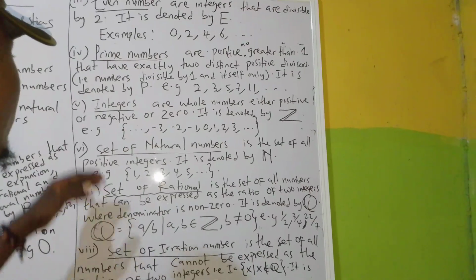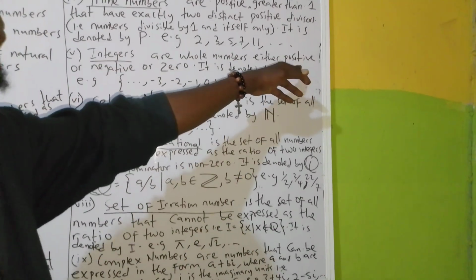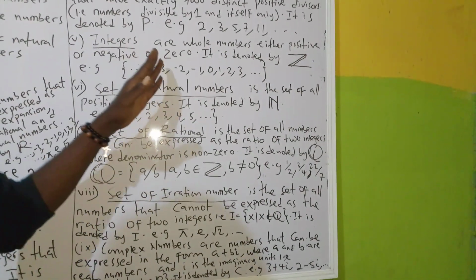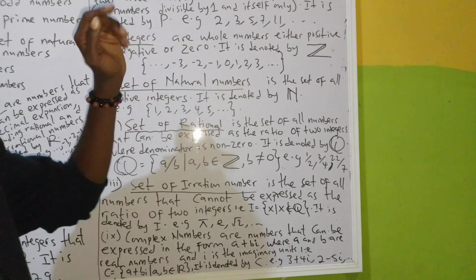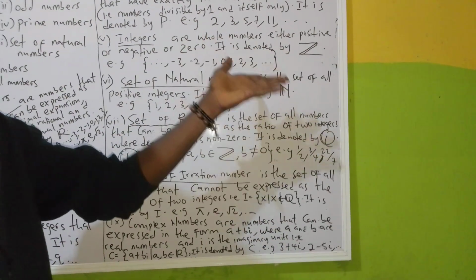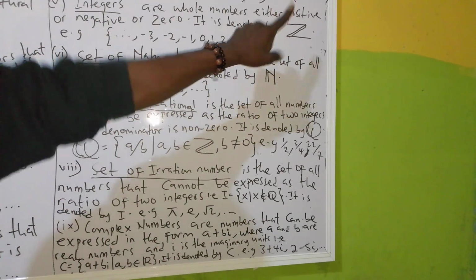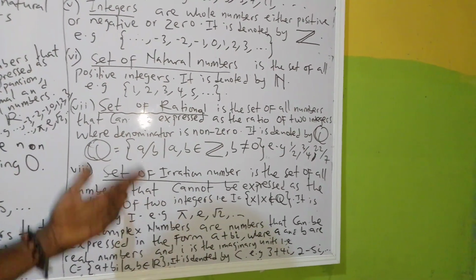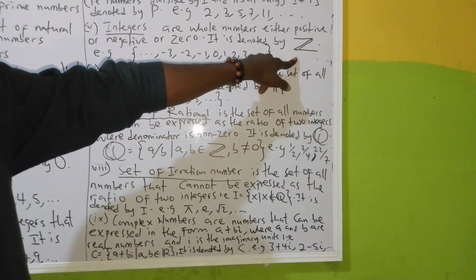Alright. So integers, what are integers? Integers are whole numbers, either positive or negative or 0. You know what a whole number is, so there's no point going back. We say a whole number is a non-negative integer, including 0. So integers are whole numbers, either positive or negative or 0. It is denoted by Z, this kind of Z. So this is the symbol for integers.